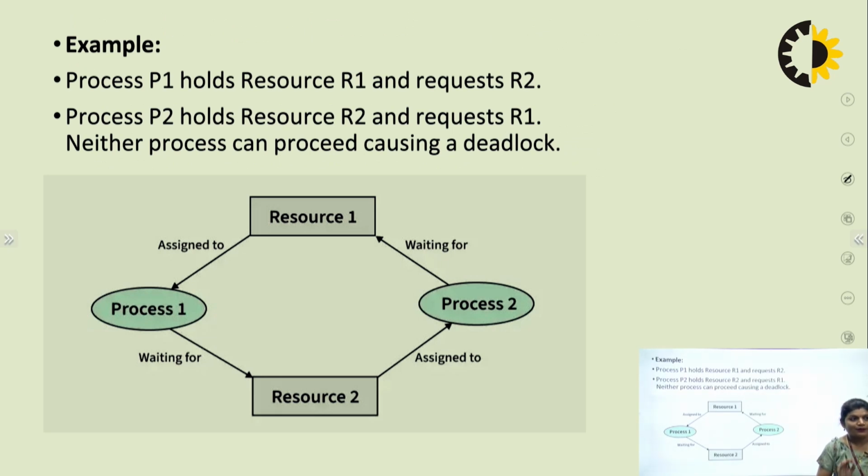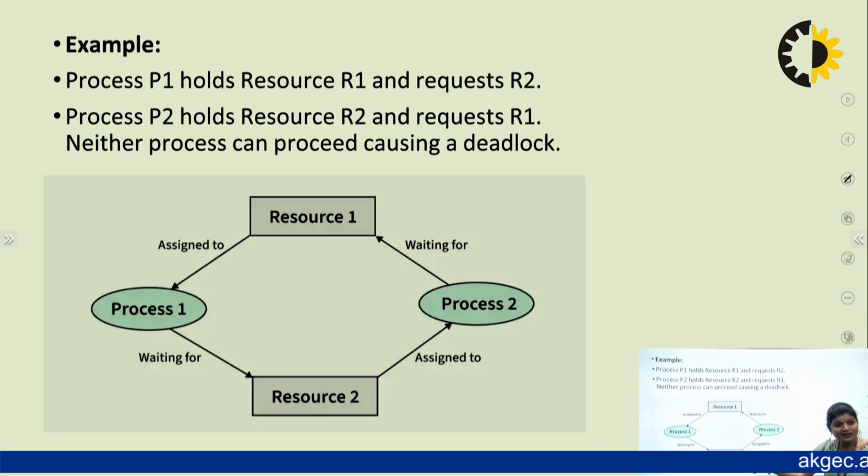Firstly, I want to describe it by this example. What is deadlock? Deadlock is a situation where processes are waiting for resources and the resources are held by another process. See the example here. Resource 1 is held by process P1, and P1 is also waiting for resource 2, but at the same time resource R2 is held by process P2 and P2 is waiting for resource 1.